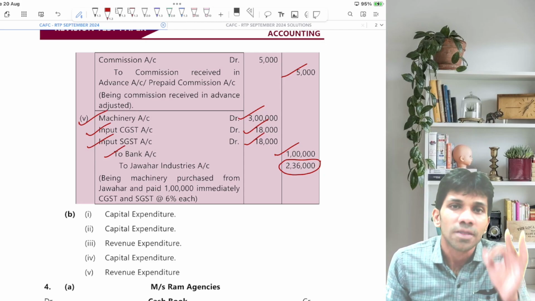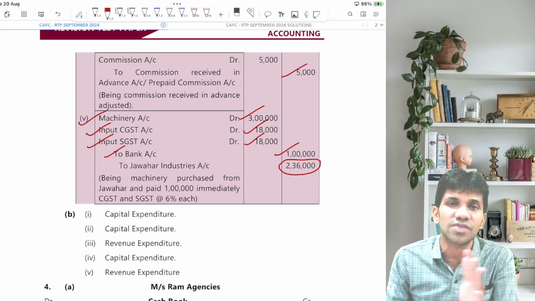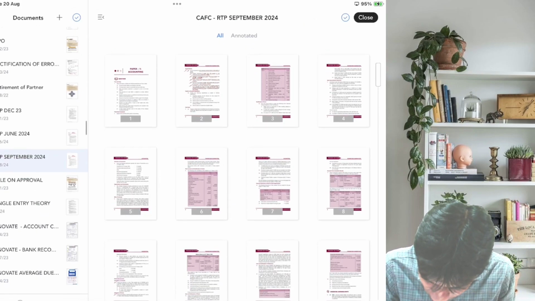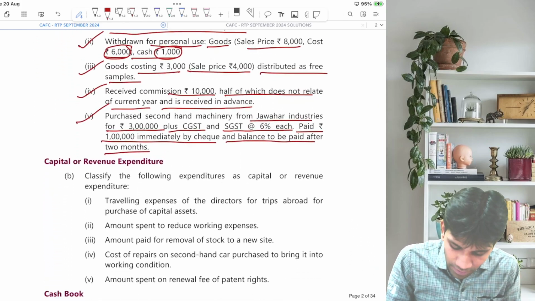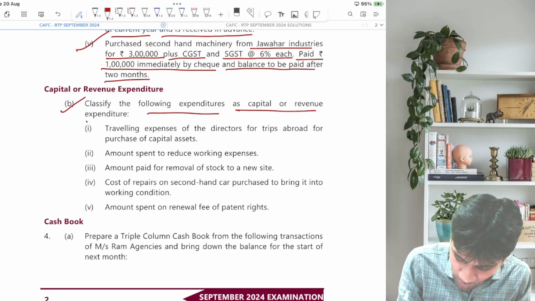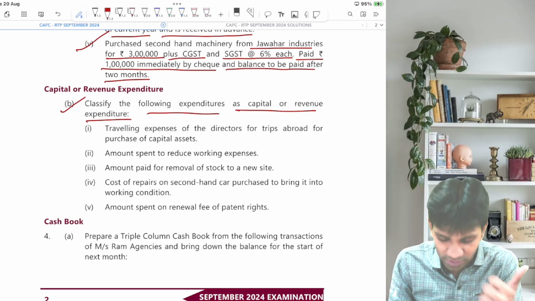I hope guys the journal chapter is very clear with you. This is a quick recap of the transactions which have been given in the RTP 2024. I am going to the next part of the question, that is question number 3B. Classify the following expenditure as capital or revenue expenditure. Means you are just supposed to classify whether it is a capital expenditure or a revenue expenditure.